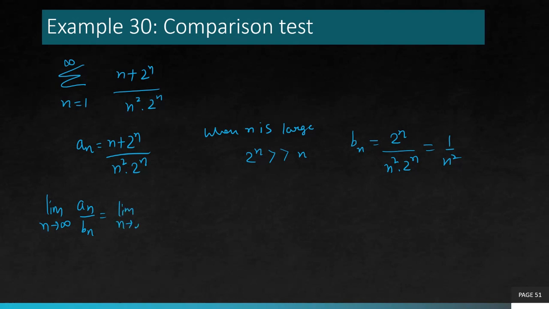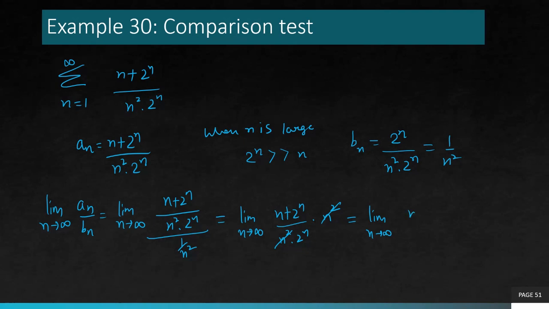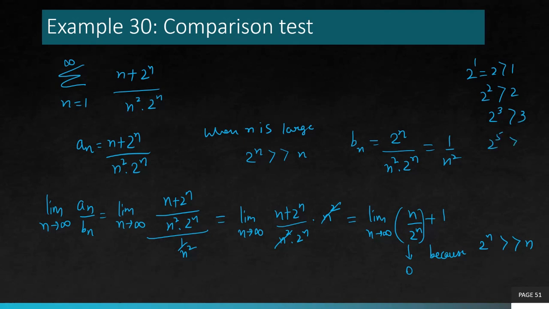Now again, you rewrite both the an and bn here and simplify this limit. I told you in the beginning, you should be good at simplifying these limits. n square gets cancelled out, and eventually I'm left with n over 2 to the power n, plus 1. Now this thing, n over 2 to the power n, is definitely going to 0 because 2 to the power n is very, very big compared to n when n is large. You can clearly see 2 to the power 1 is greater than 1, 2 to the power 2 is greater than 2, 2 to the power 3 is greater than 3, and so on. It keeps increasing.